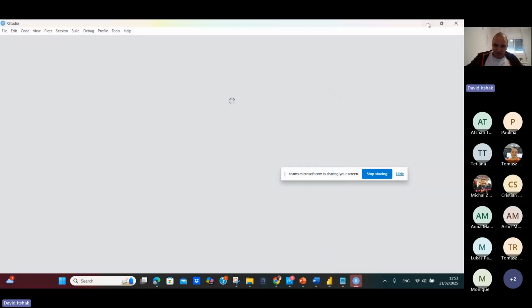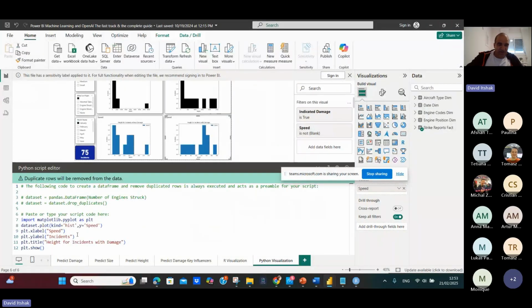You open RStudio, and I want to show the code. Sorry, you can see: kind histogram, speed, incident, 8 for incident with damage. This is data, and this is show the graph. If you go here, you can see this is the code. So this is how I explore my feature without paying anything for an ML service.